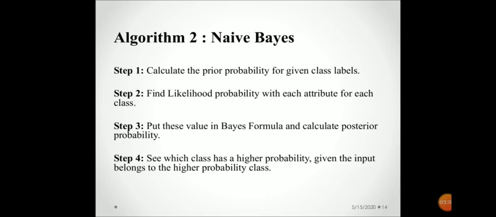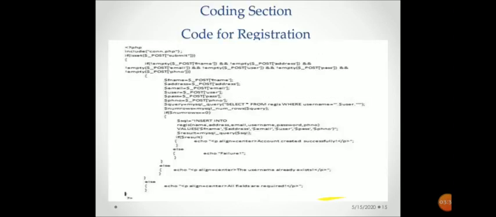The second algorithm is naive Bayes. The first step is to calculate the prior probability for a given class label. Second, find the likelihood probability of each attribute for each class. Third, the values calculated in the first two steps are put into the Bayes formula, and we calculate the posterior probability. The fourth step is to find out which class has the higher probability; the input belongs to the higher probability class, so that the sarcasm detection procedure will be calculated accurately. This means that with the higher probability, the result will be more accurate.